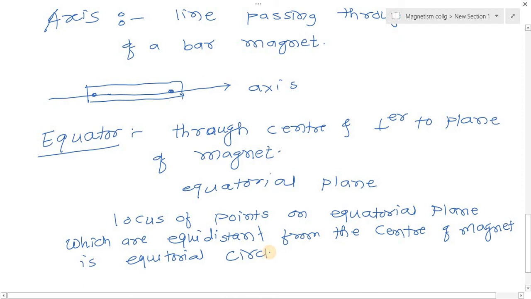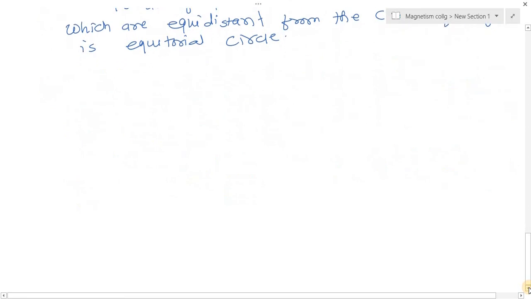This is the equatorial circle. The popularly known equator in geography is actually an equatorial circle. Such a circle with any diameter is an equator. So let's see the next definition about the bar magnet, that is magnetic length.